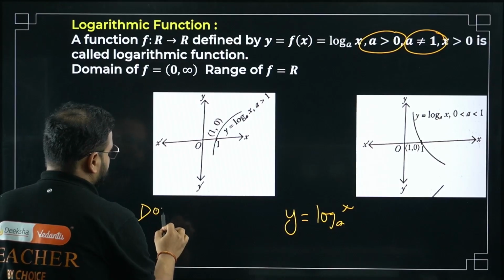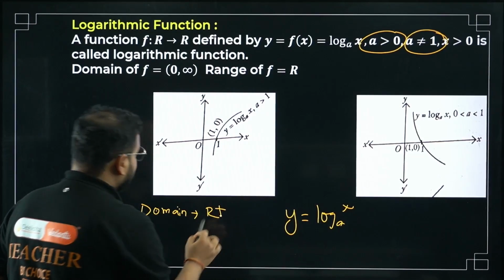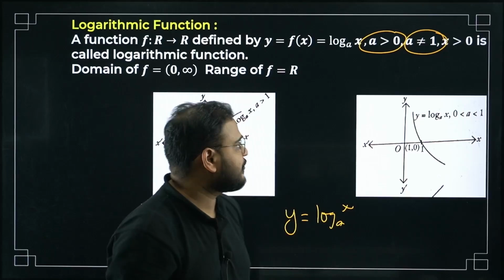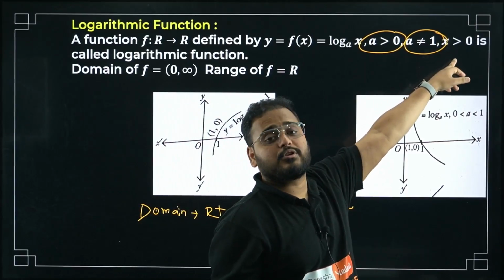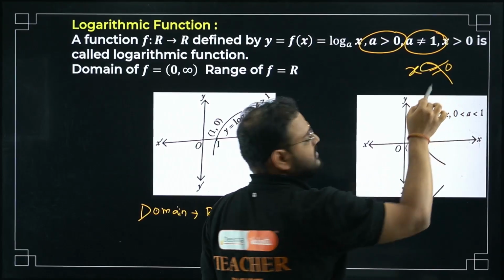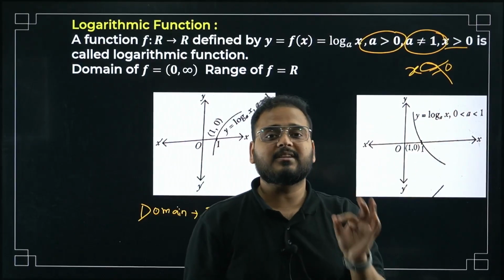The domain of log is always positive, not non-negative. Log 0 is not defined. We don't have x greater than or equal to 0; it is always x greater than 0. Only positive numbers can be fed into log.